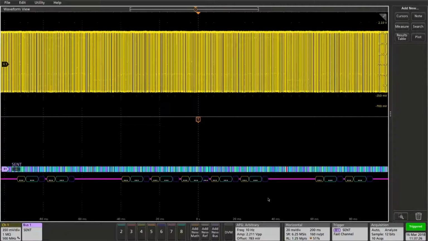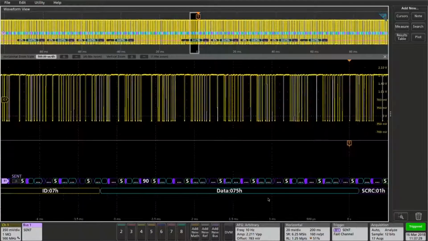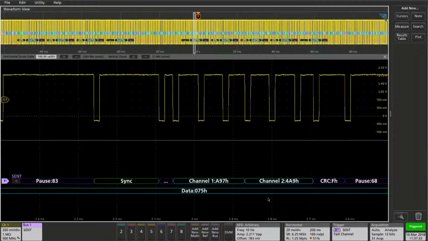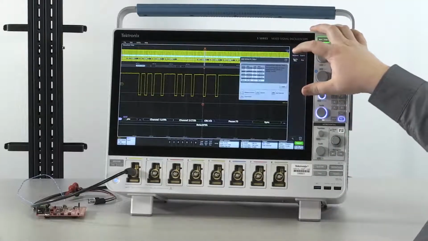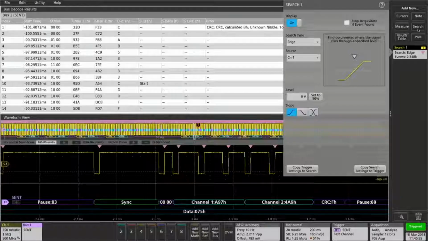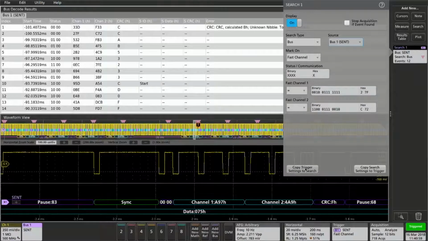Now I can use my pan and zoom to zoom in on my packets. We can see we're triggering on that. Adding a results table and a search provide a wealth of information.